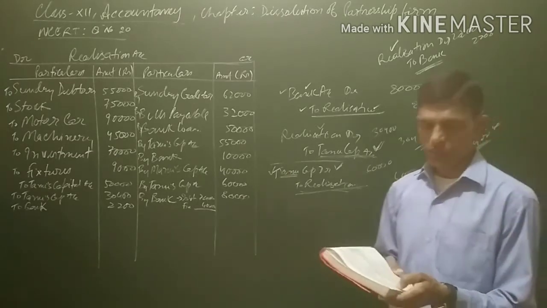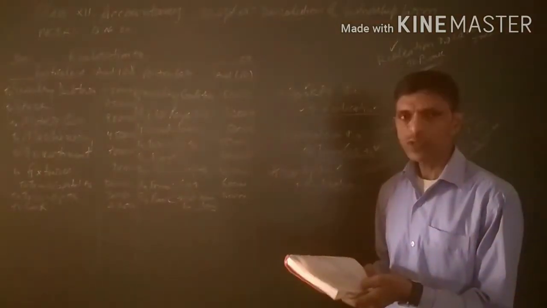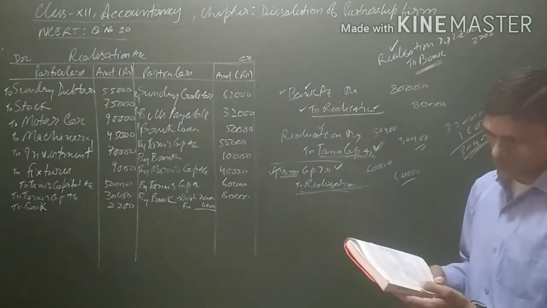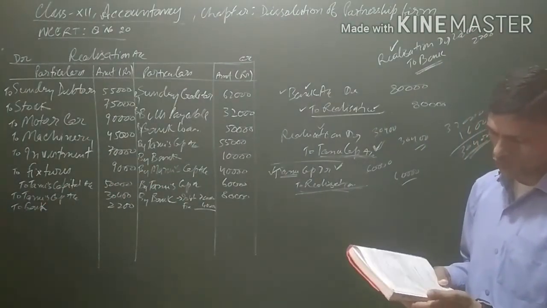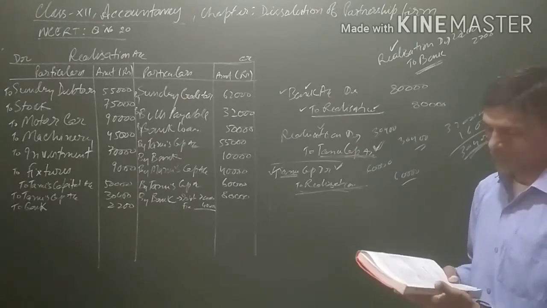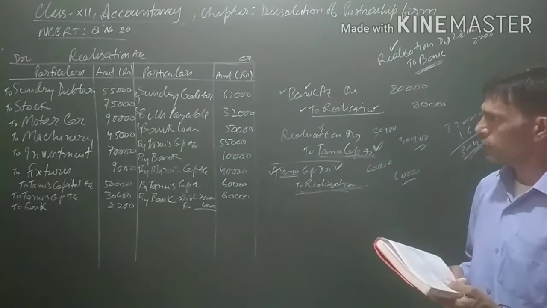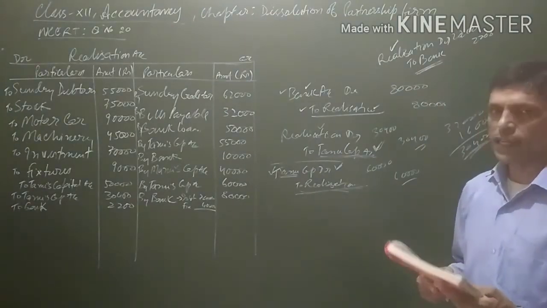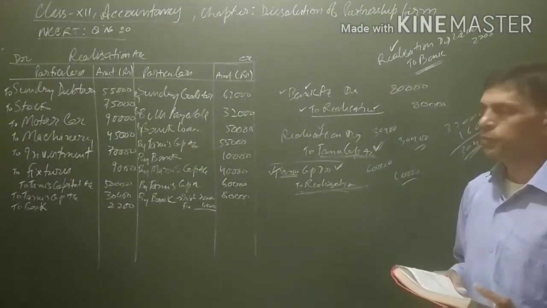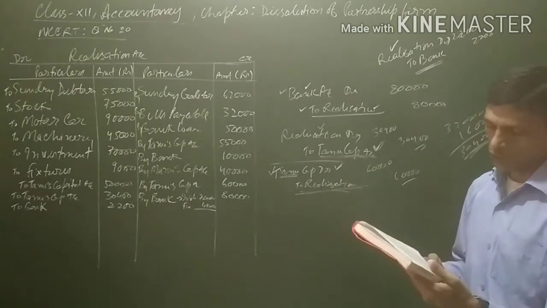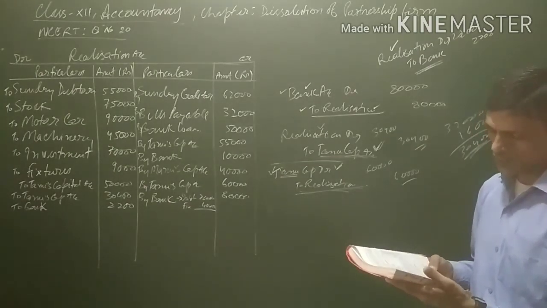But here no liability is left, because the Sundry creditor has been taken over by one of the partners. Again, the bills payable is also taken over, the bank loan is also being paid, every liability is being paid. So nothing is remaining regarding liability. As regards assets, if nothing is mentioned regarding realization of any asset, then it is assumed that the asset has not realized anything. So all the transactions in the realization account are complete.